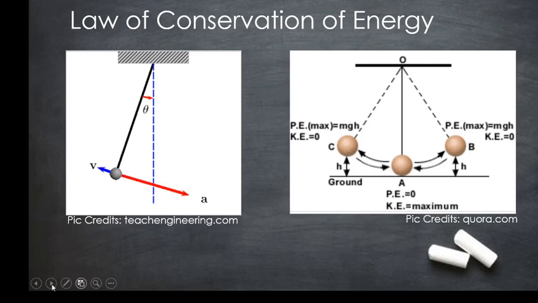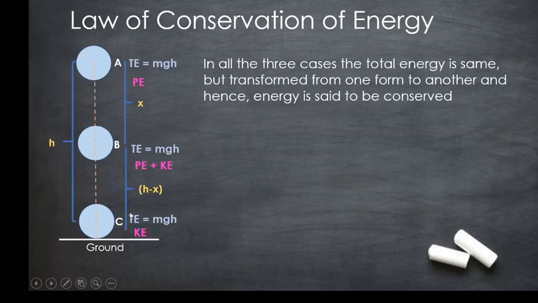As shown in the previous slide here, you can also try the law of conservation of energy in case of a vertically projected body here. If you throw a body vertically upwards, at the starting position, in the middle position, and at the top position, you can calculate the total energy as shown here. You can also find out that one.